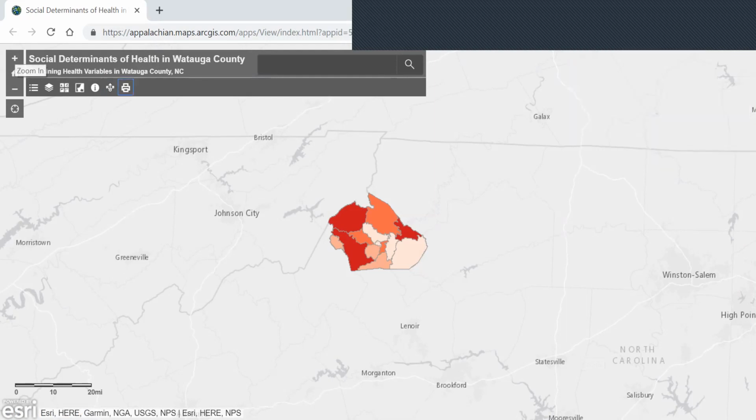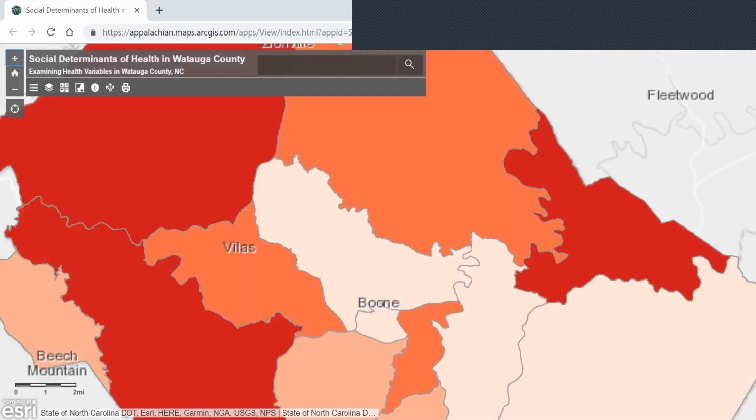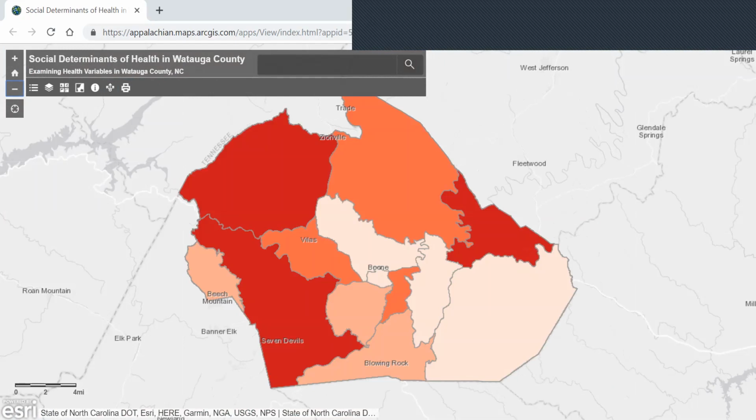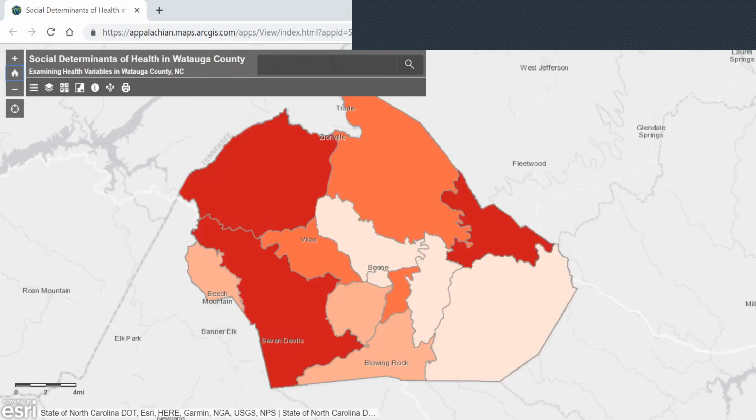On the far left, you have your zoom in and zoom out functions. This home button in the middle is the default zoom. So if you go to that, that's how the map showed up to begin with. And this last option is a find my location option. And if you select that, it'll ask you to allow for your location to be accessed, and it can show you where you are in location to Watauga County, and it can show you in relation to the data provided in the map.